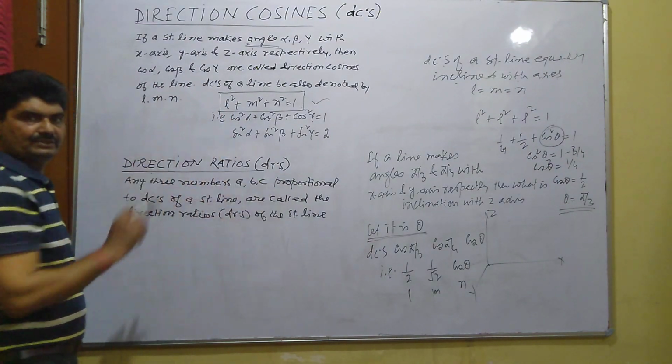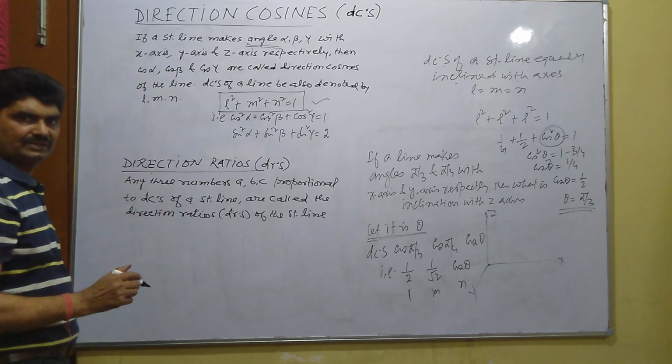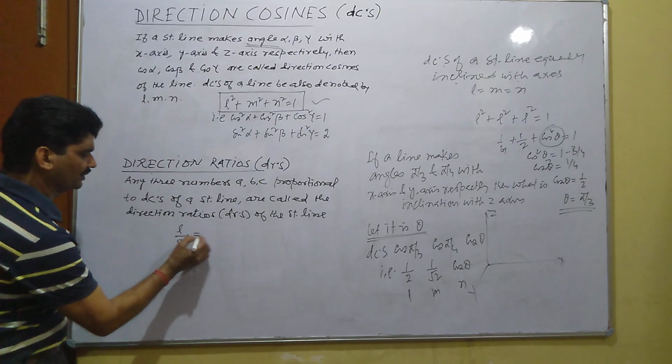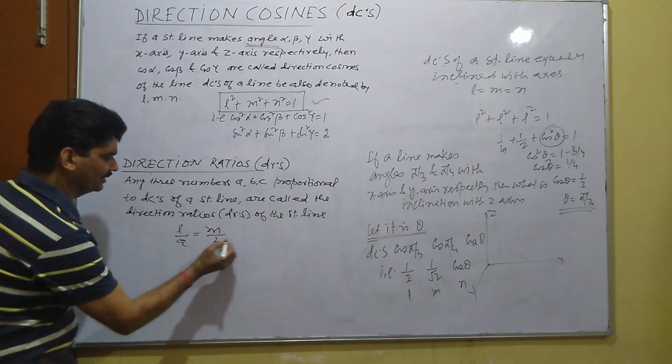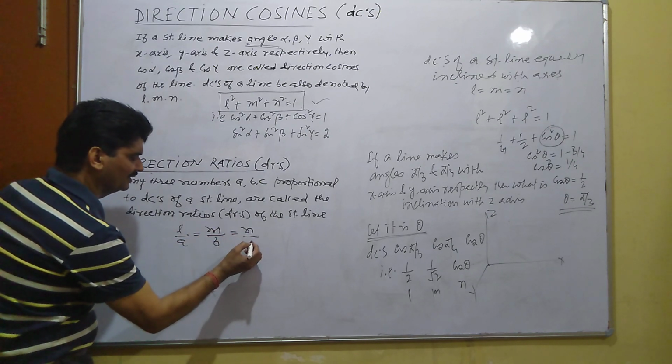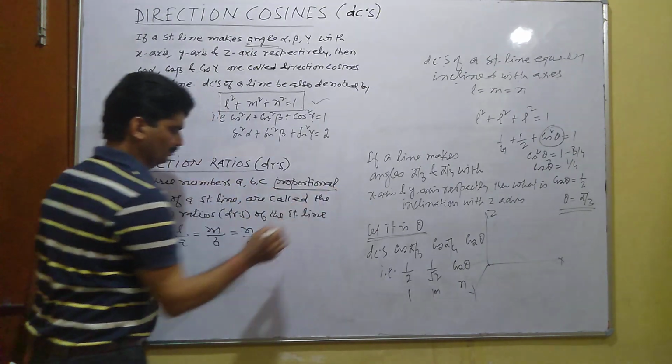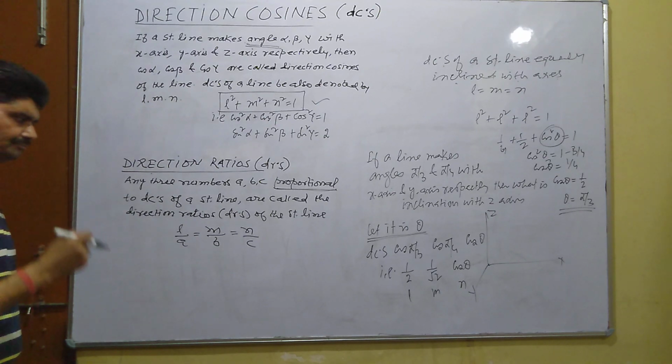A, B, C are direction ratios and L, M, N are the direction cosines. Then by definition, L upon A equal to M upon B equal to N upon C, that is proportional to direction cosines.